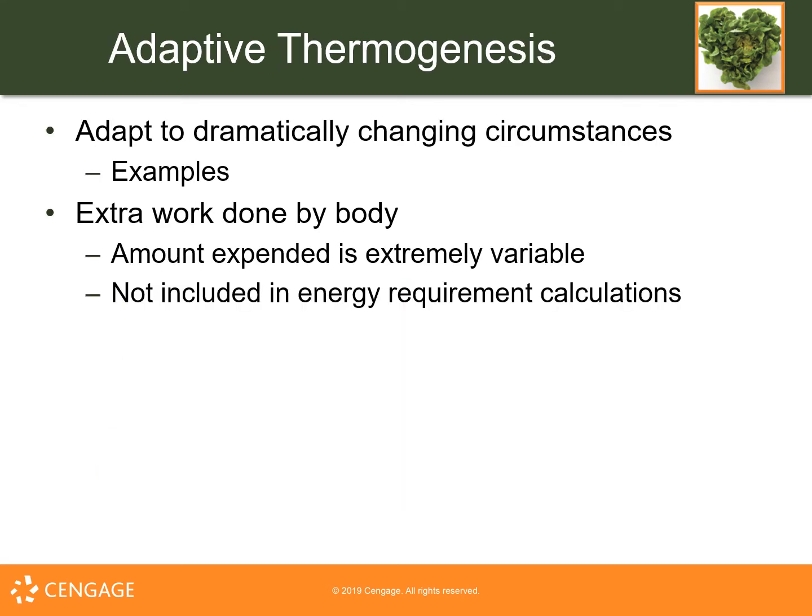Adaptive thermogenesis: additional energy is used when circumstances in the body dramatically change. A body that is challenged by a physical condition, extreme cold, overfeeding, stress, trauma, or other types of stress must adapt to do extra work and use extra energy to build tissues and produce enzymes and hormones necessary to cope with the stress. The components of energy expenditure are so variable and specific to individuals that adaptive thermogenesis is not included when estimating energy requirements for most healthy people.